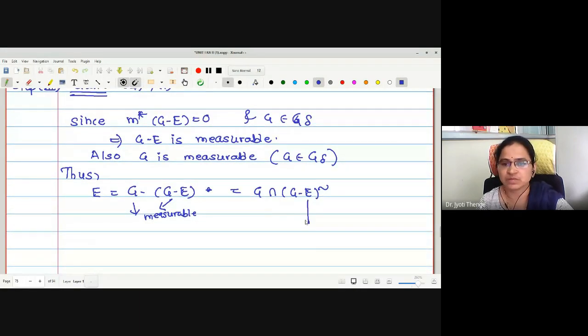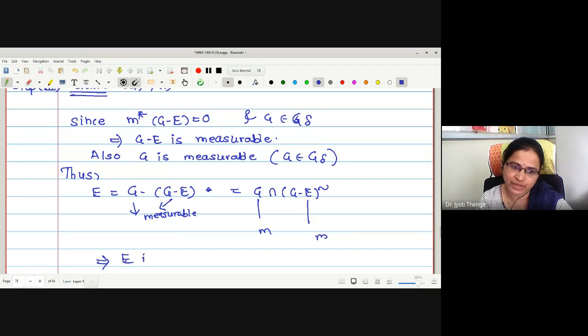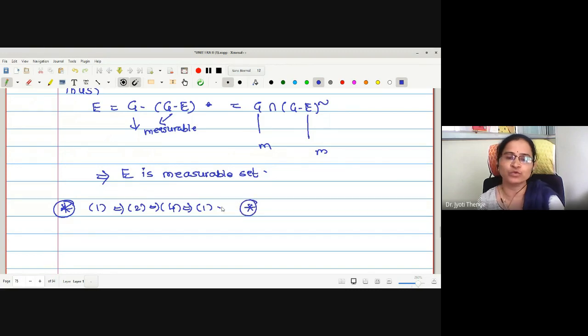If this is measurable, what about their intersection? Measurable. Therefore, E is a measurable set. So, what have we proved? We have proved 1 implies 2 implies 4 implies 1. The first half you can say is completed. Therefore, we have proved that statements 1, 2, 4 are equivalent.